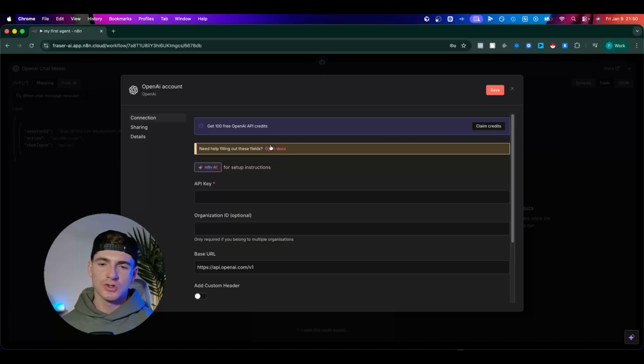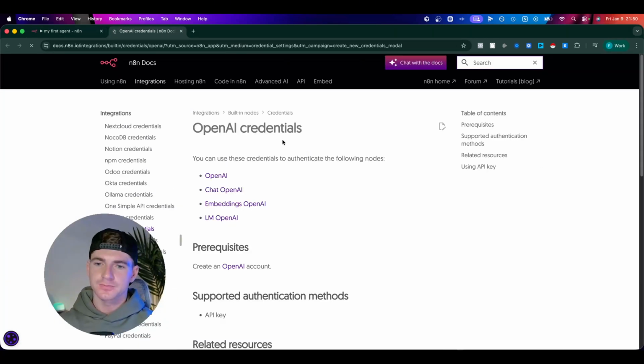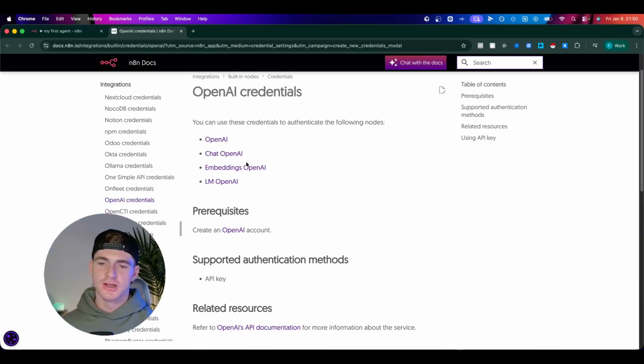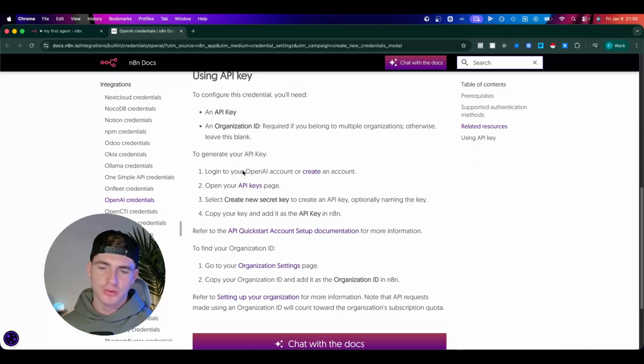See this open docs? If there's anything that you're not sure about, you can always come to the documentation and it does a great job of explaining what you need to do. So if I hit open docs here, n8n's documentation is absolutely brilliant and it has step-by-step instructions on how you need to do these things.